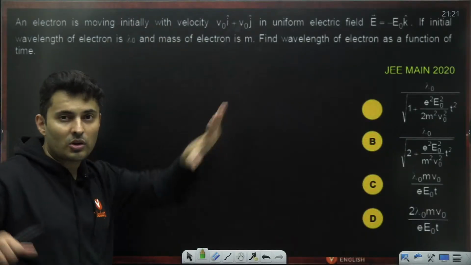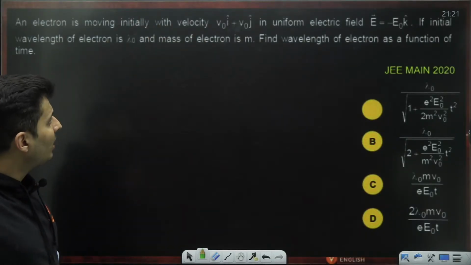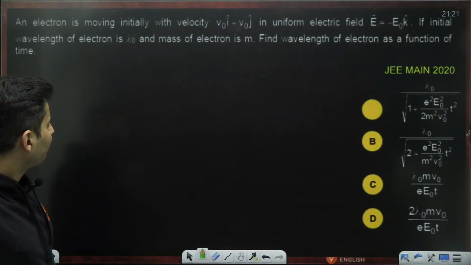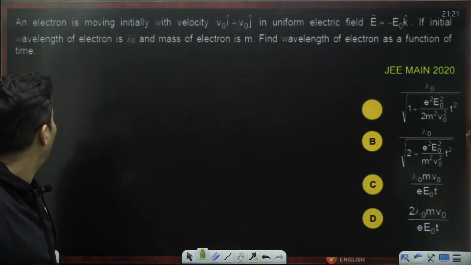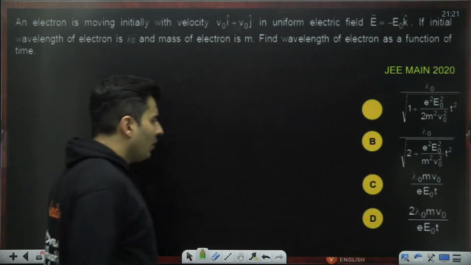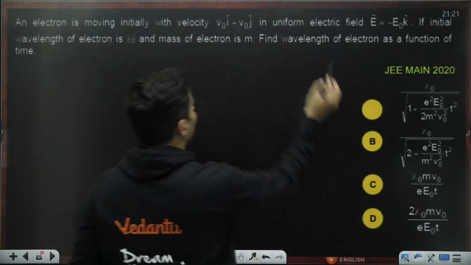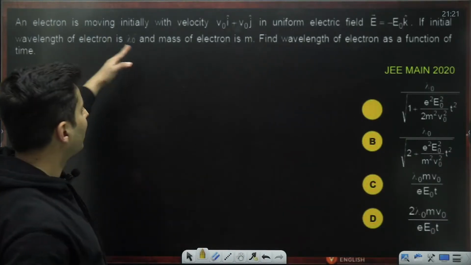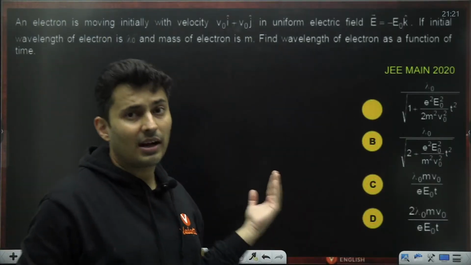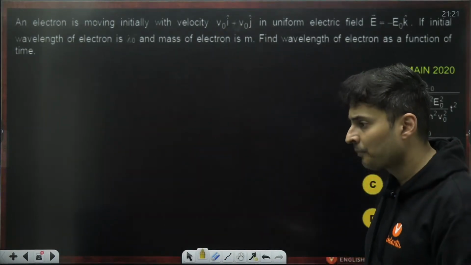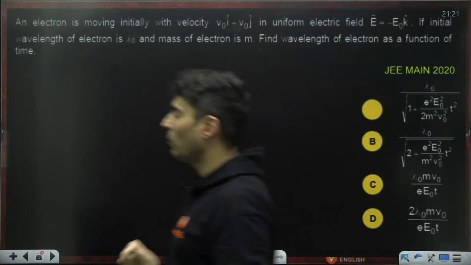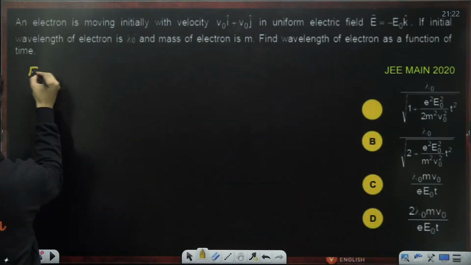Again, this is also a variety of question where they give you an electric field, and the speed, and the wavelength of the electron is lambda naught initially, and the mass of the electron is m. Find the wavelength of the electron as a function of time. Okay, see, first of all, because of the electric field on the electron, there will be a force. That force will cause acceleration, that will cause speed change, that will change the momentum, that will change the wavelength. Okay, fair enough.